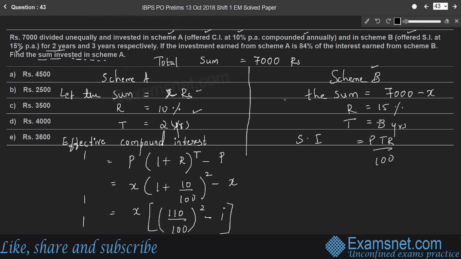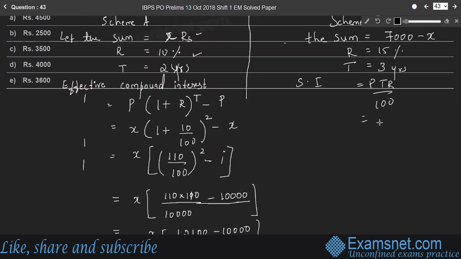Here P is the principal sum, which is 7,000 minus X, into time period 3 years, rate of interest 15 by 100, or you can write it as 45 by 100 into the sum, which is 7,000 minus X.